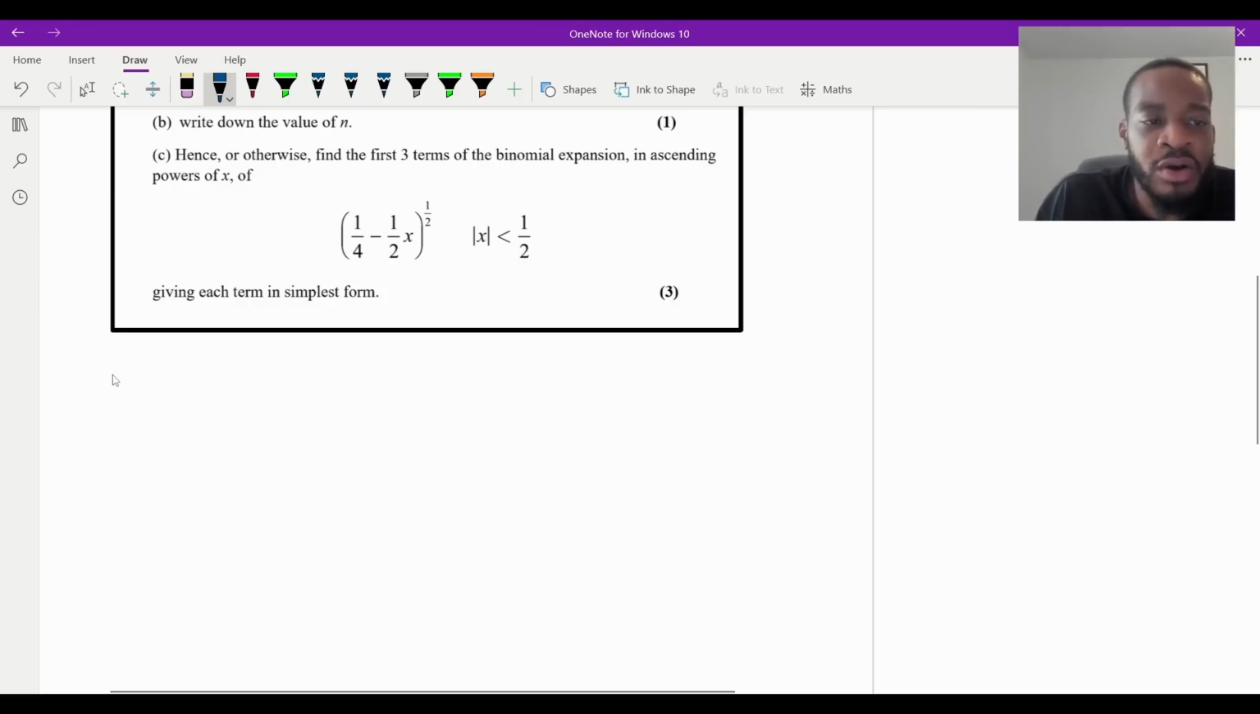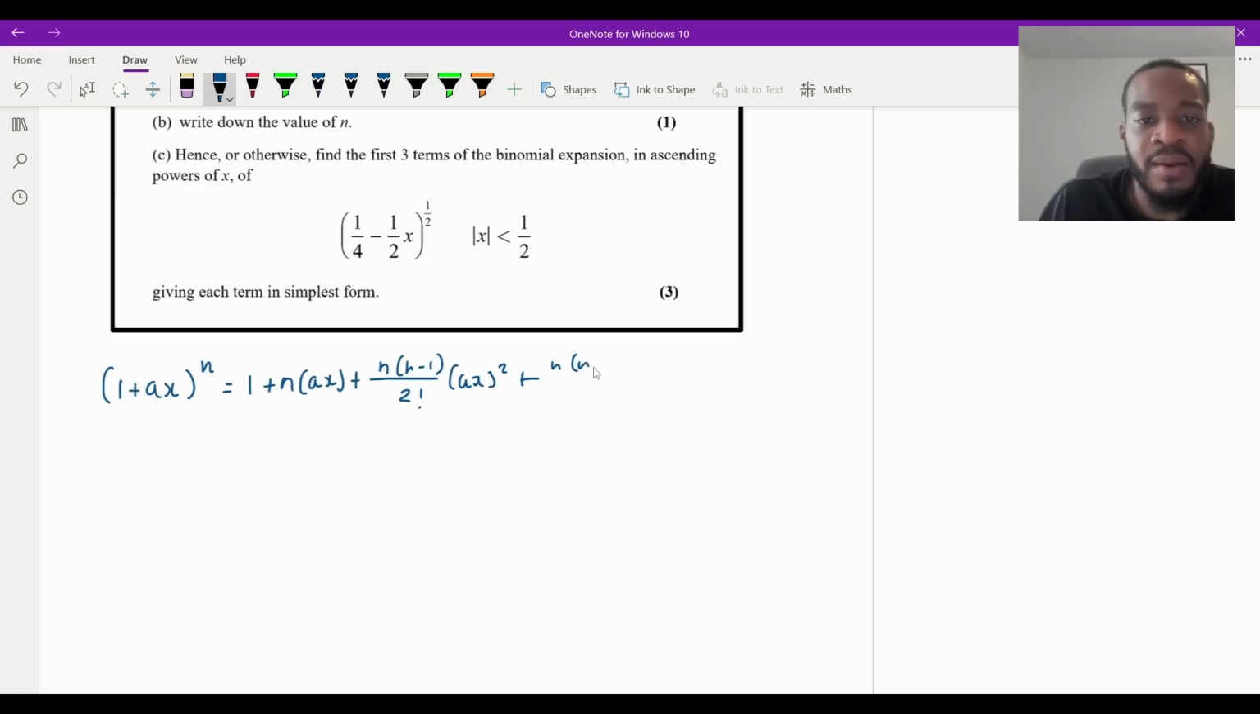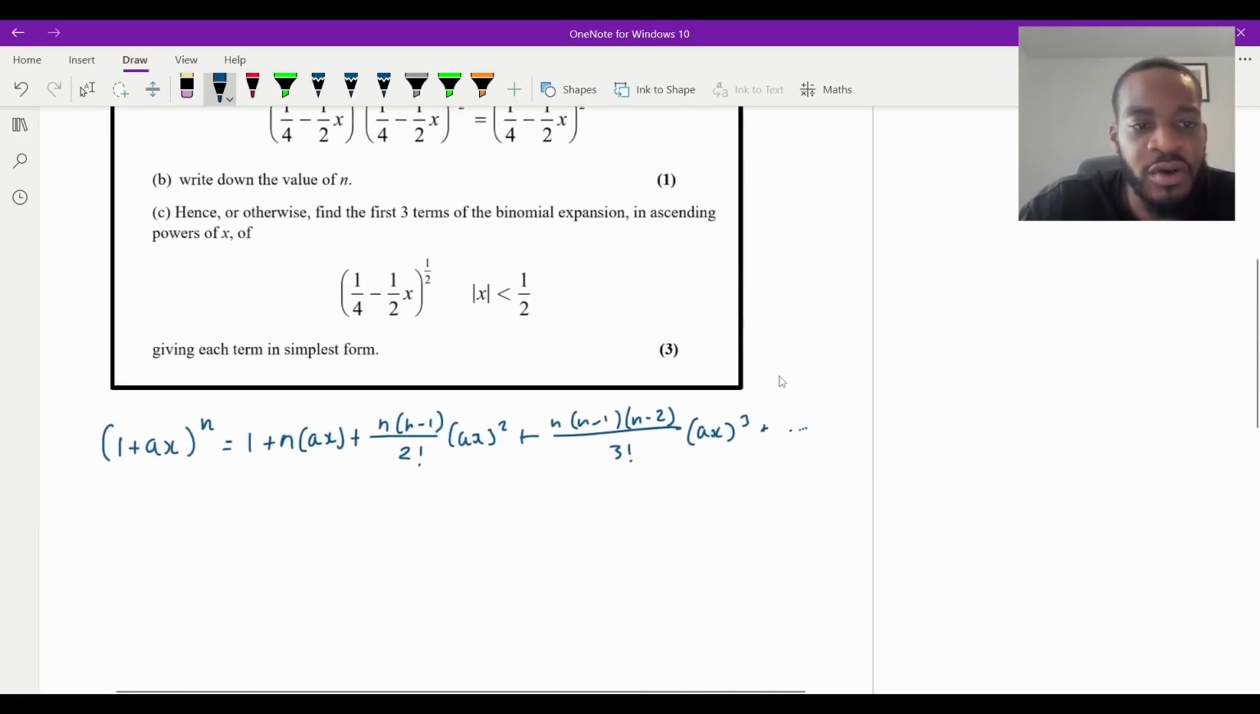So the general formula will be, if I've got 1 plus ax all to the power of n, then this will equal 1 plus n ax plus n times n minus 1 over 2 factorial ax squared plus n times n minus 1 and then n minus 2 over 3 factorial and then ax cubed and so on and so forth. So how many terms did they ask us for? The first 4 terms. So we need to go up to the third power.